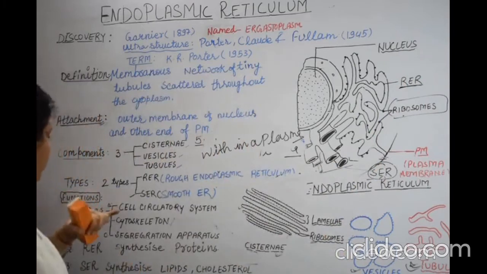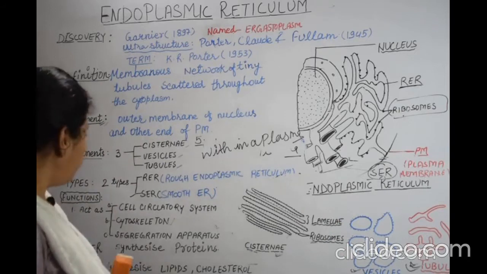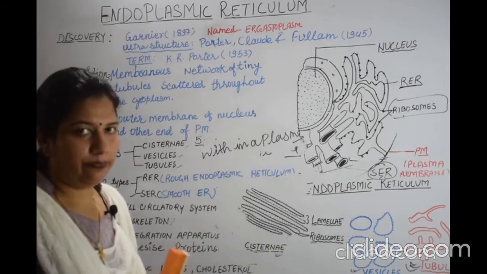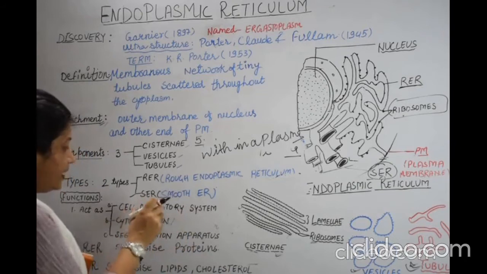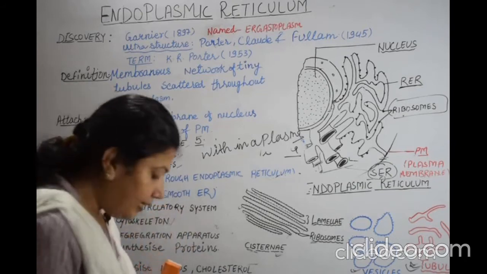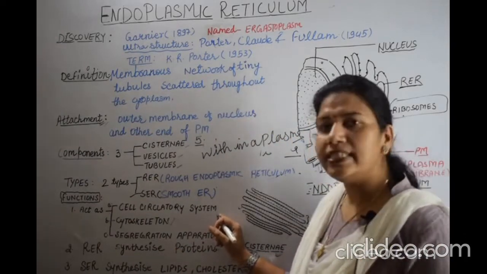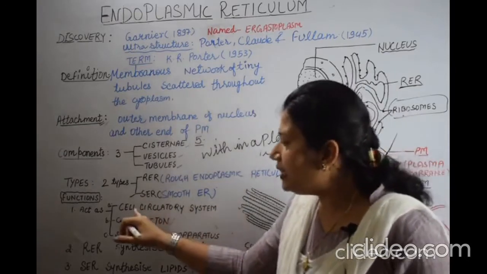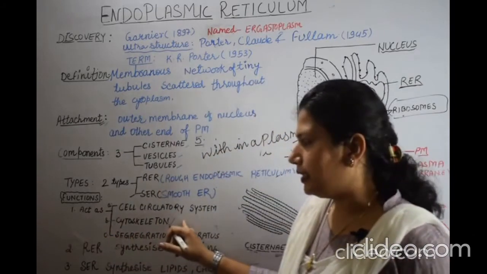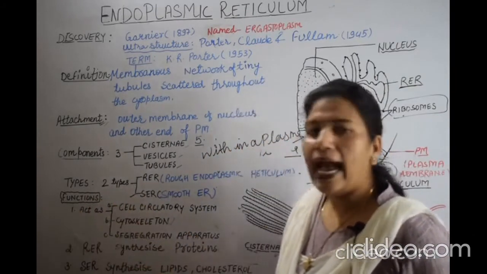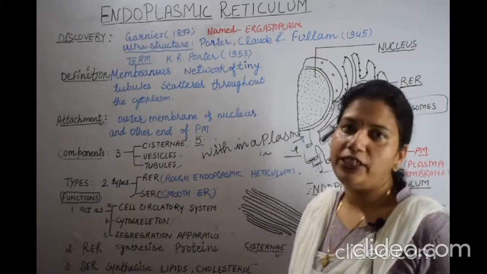Now come to the functions, which are very important. Firstly, they can act as a cell circulatory system, meaning they can transport material throughout the various regions of the cytoplasm. Second one is the cytoskeleton. The endoplasmic reticulum acts as a cytoskeleton, meaning it provides mechanical support and shape to a cell.